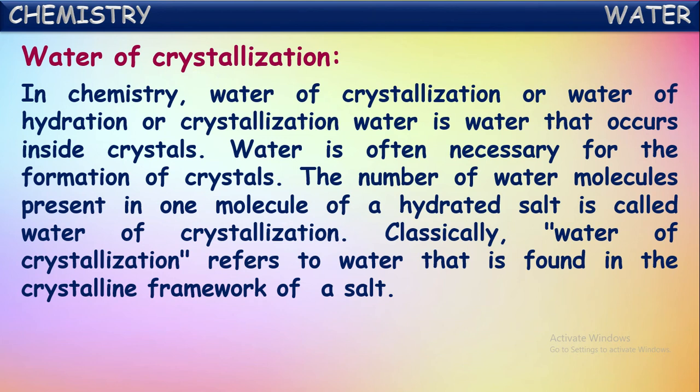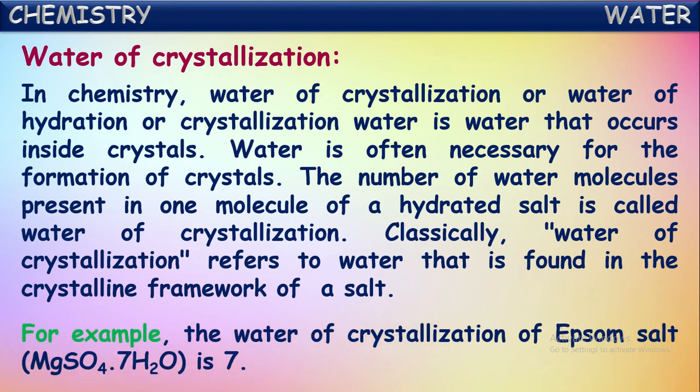So to define it classically, we can define it like this. Water of crystallization refers to the water that is found in the crystalline framework of a salt. For example, we said magnesium sulfate heptahydrate is one of the hydrated salts, isn't it? Because here the magnesium sulfate molecule is attached with a certain number of water molecules. That number of water molecules attached to one molecule of magnesium sulfate is called its water of crystallization.